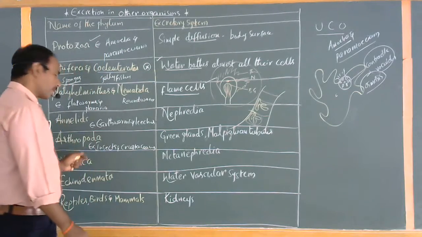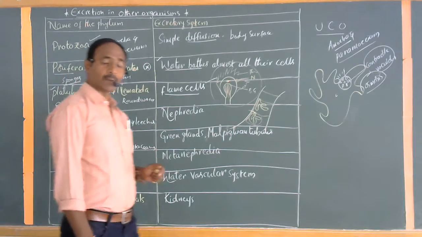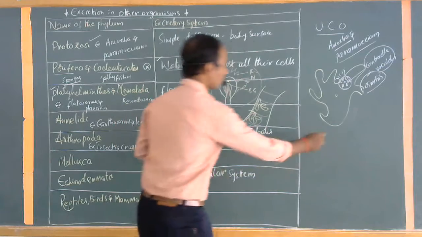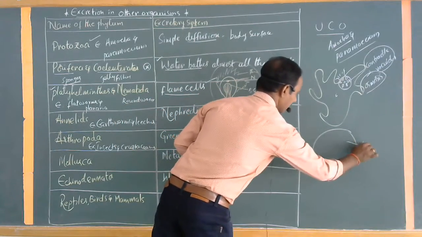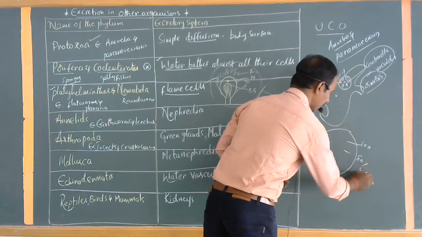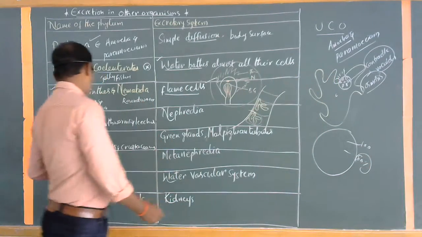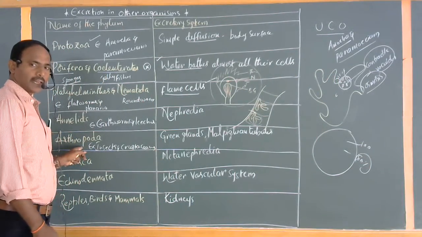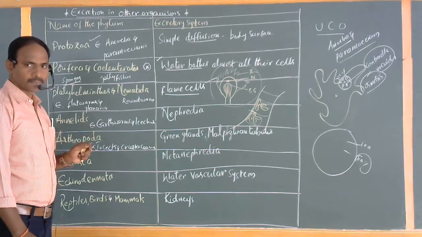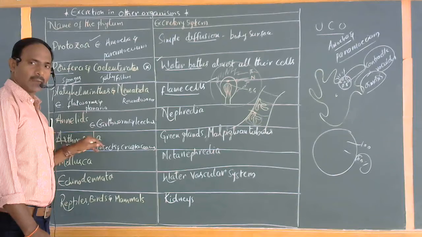The phylum Arthropoda occupies nearly 80% of the animal percentage. For example, if the total animal kingdom is 100%, more than 80% is occupied by Arthropoda alone. That's why this is commonly called the biggest phylum in the animal kingdom.